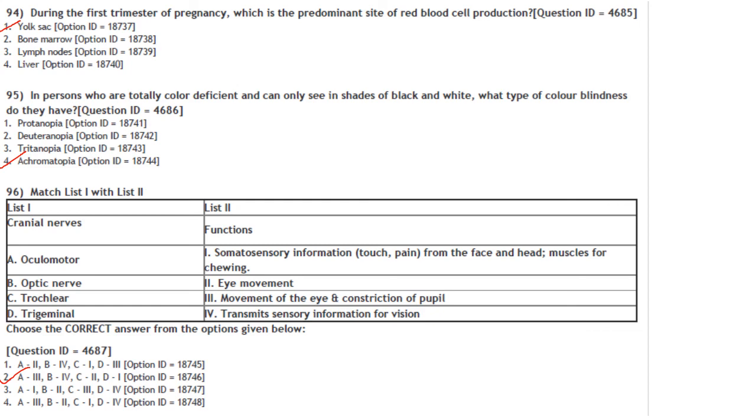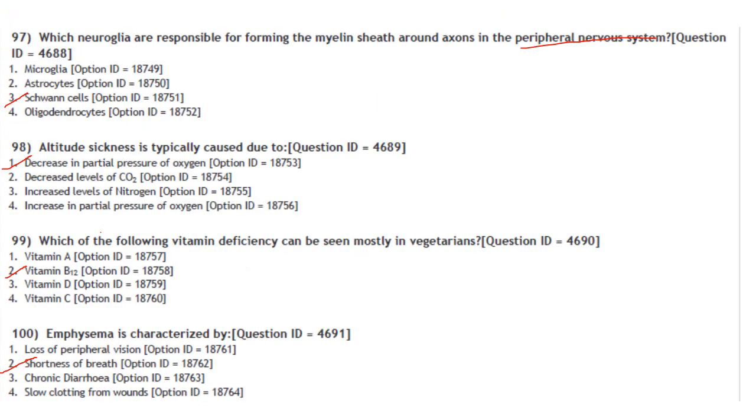Answer is option 2. Then, which neuroglia are responsible for forming the myelin sheath around axons in the peripheral nervous system? They have asked for the peripheral nervous system. It is Schwann cells. Answer is option 3. Altitude sickness is typically caused due to decrease in the partial pressure of oxygen.